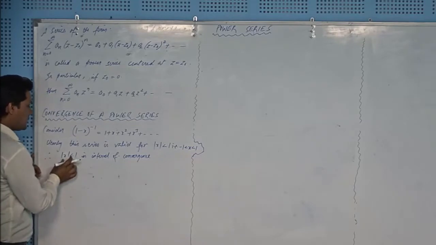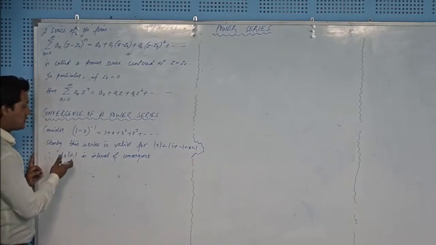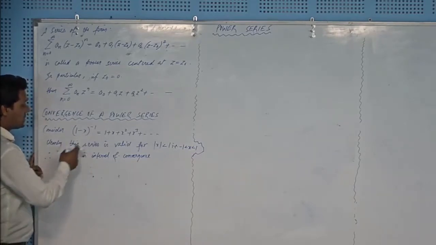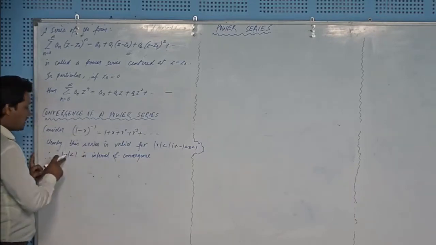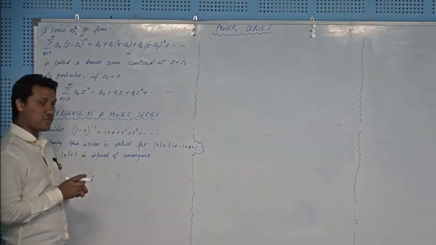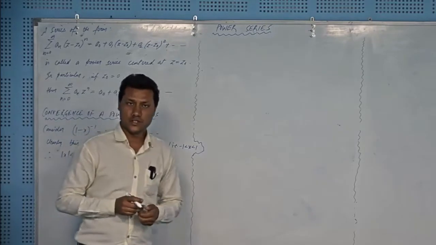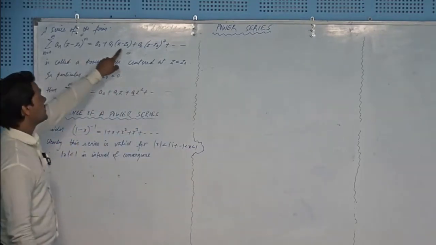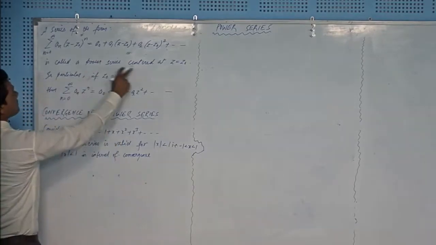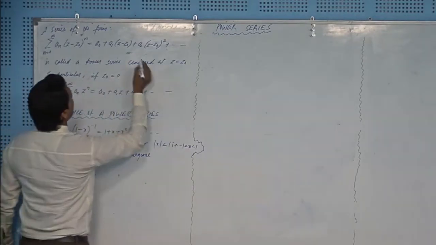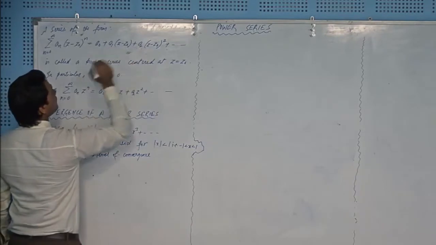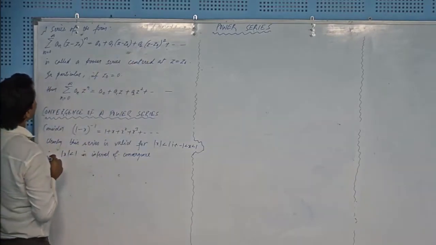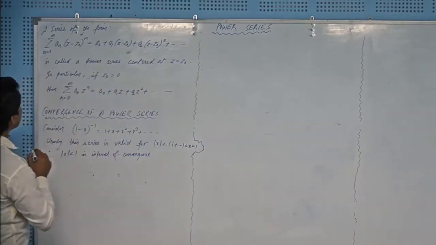This is a real variable x, and you are treating a real series in x, so that's why mod x less than 1 means x lying in the interval minus 1 to 1. But since we are interested in power series in z, one more thing: these a0, a1, a2 are complex coefficients. I should write it here.